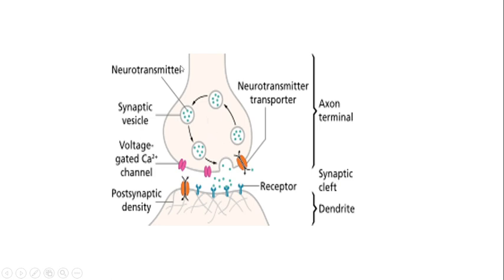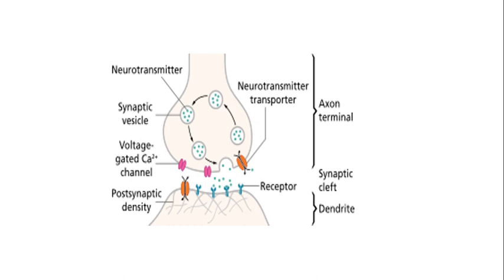So if you can see over here, this is a very general diagram of the neurotransmission. This whole thing is the axon terminal of the presynaptic neuron. At the axon terminal of the presynaptic neuron, you have these synaptic vesicles, or you can call them neurotransmitter vesicles, and inside these vesicles you have these neurotransmitters.